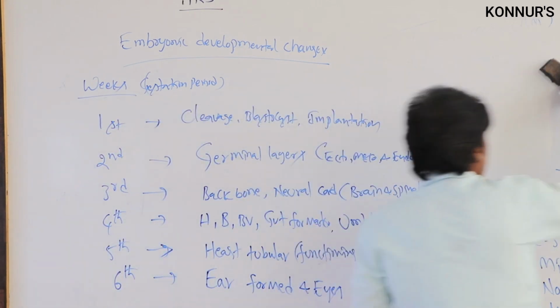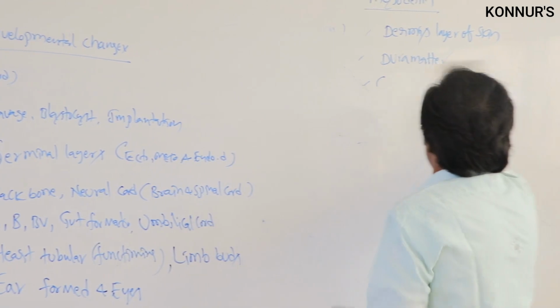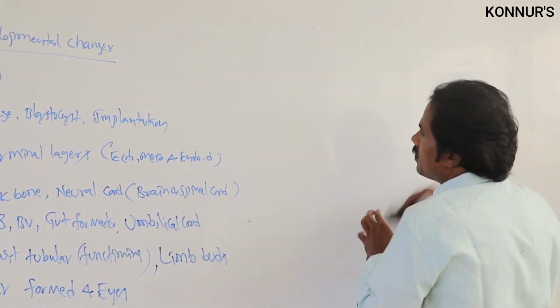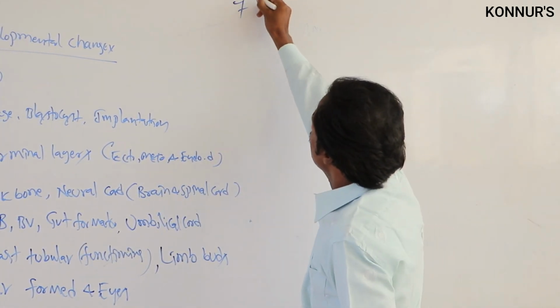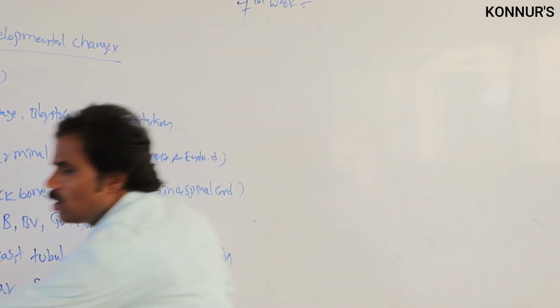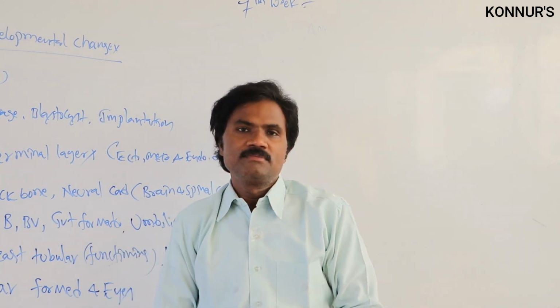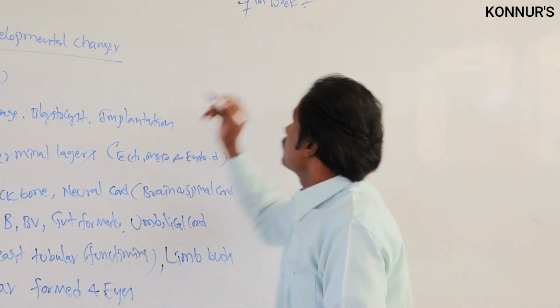Then related to the seventh week, if you observe, all internal organs are developed.